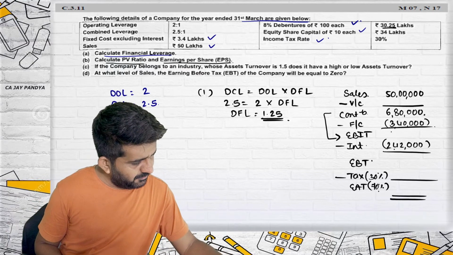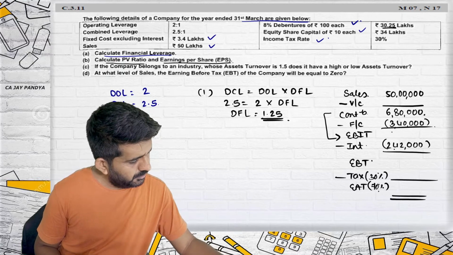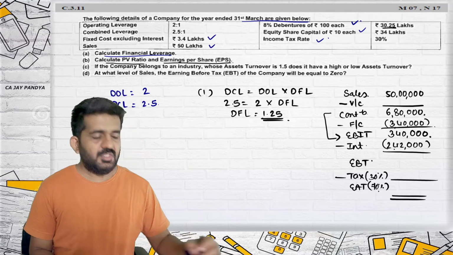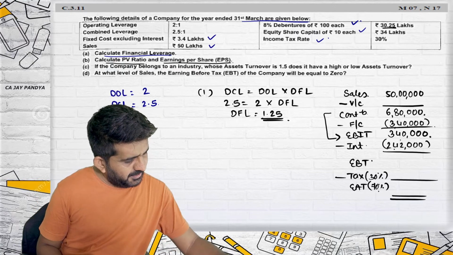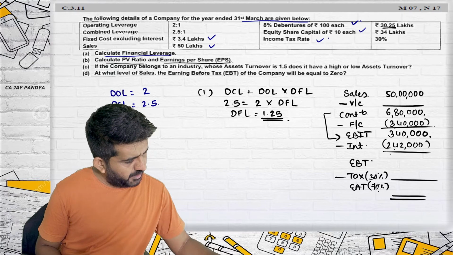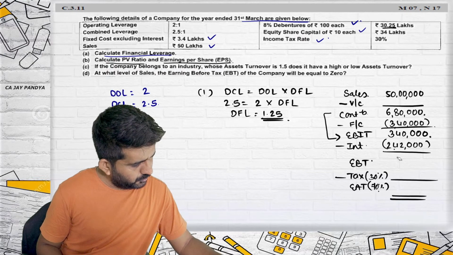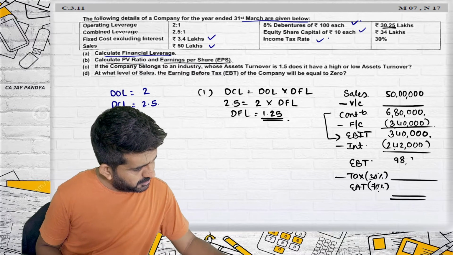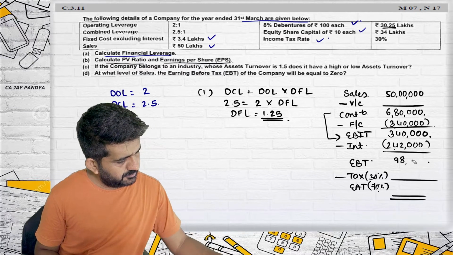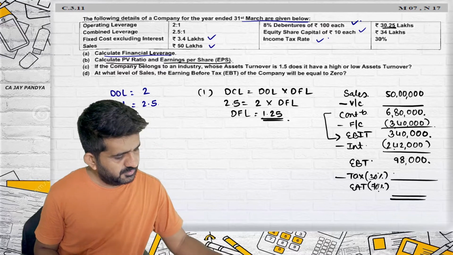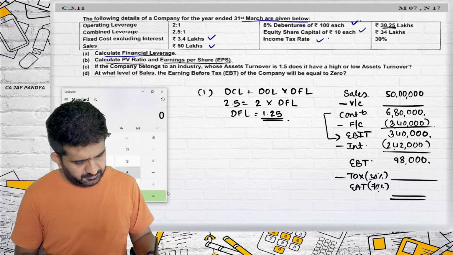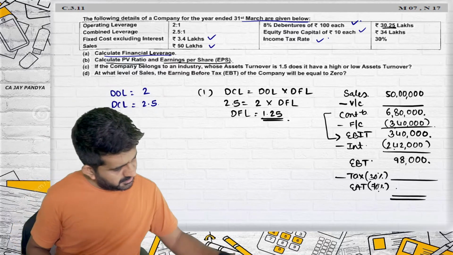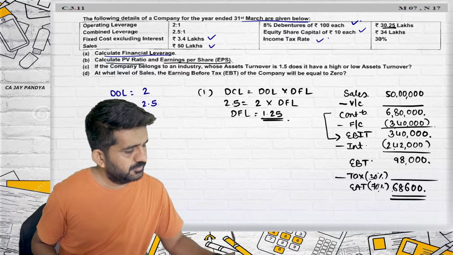Yes, EBIT will be 3,40,000. I will also be getting EBT. Yes, 3,40,000 minus 2,42,000 is 98,000. 98,000 minus 30% is 68,600. So I've got all the answers.